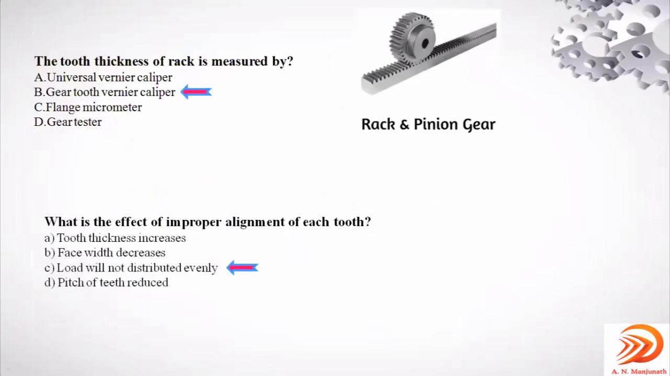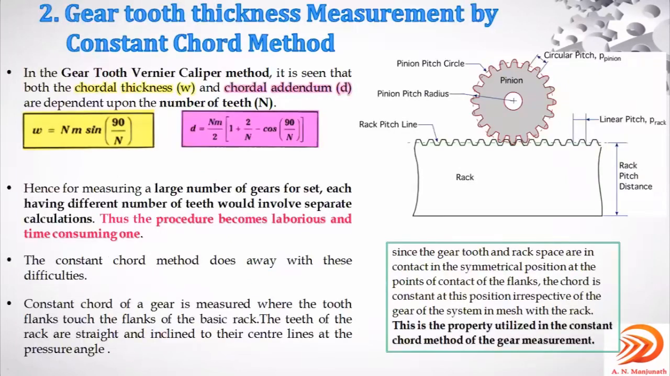The second method is gear tooth thickness measurement by the constant chord method. See here, what you can observe on the screen. In the first method, the gear tooth vernier caliper, this is the equation you achieved for the chordal thickness W, and this is the equation for the chordal addendum, the small d.